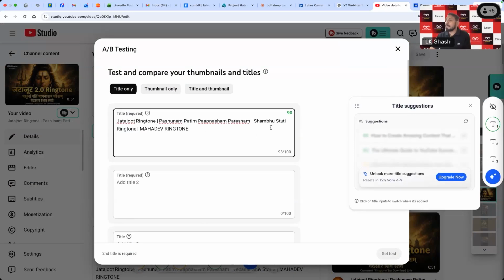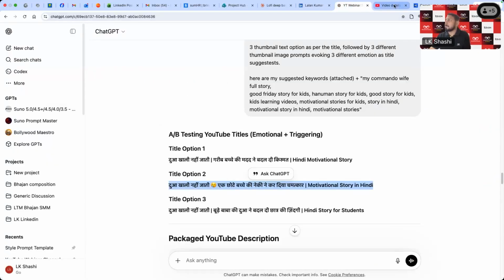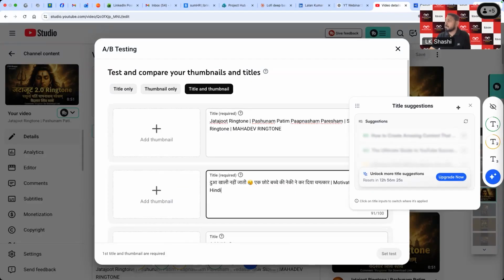You can see it whenever you are putting in the content. If vidIQ is installed, it will give you all the scores and everything. You can see this title has a 90. So yeah, let's say I'm just putting different titles and different thumbnails here, and it will keep giving me scores. Let's say I'm just using the same ones for the sake of doing this.